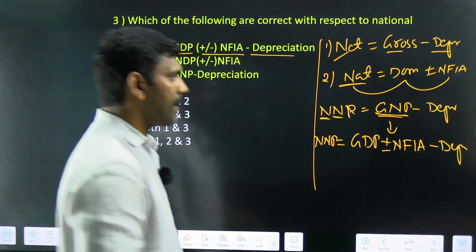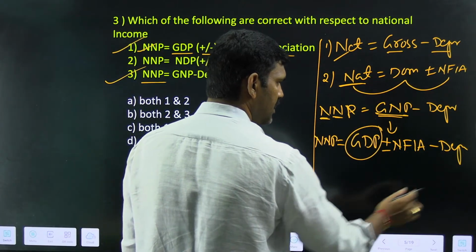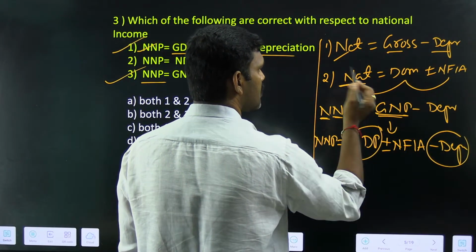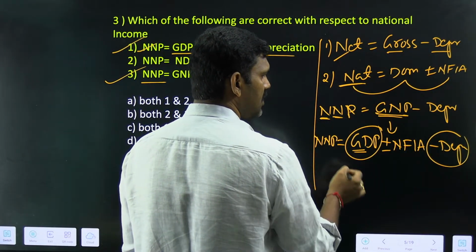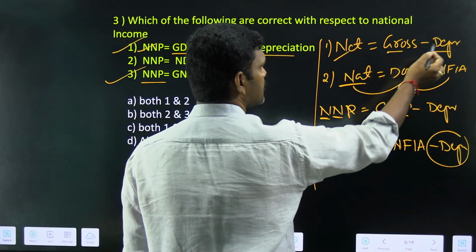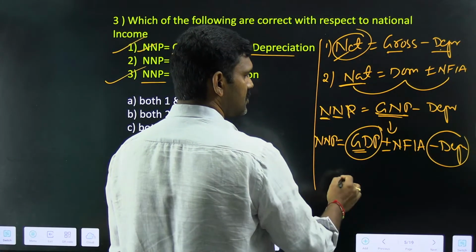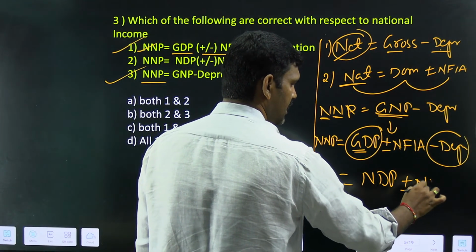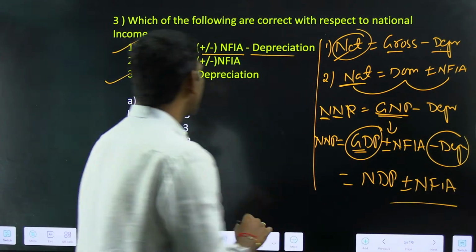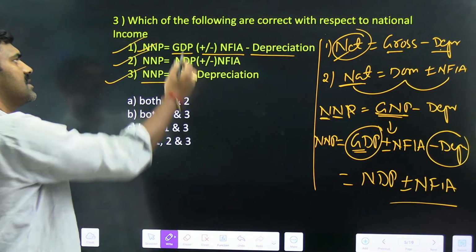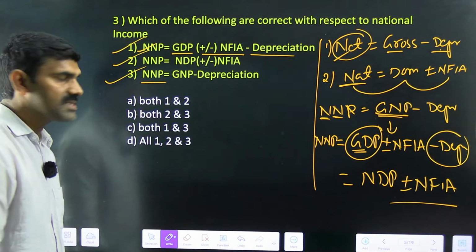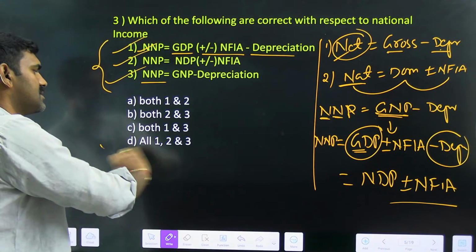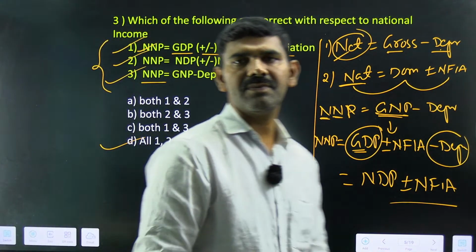Now you see here we have got GDP, and here we have got minus depreciation. Remember that gross value minus depreciation is nothing but net value. So simply I can write it as NDP plus or minus NFIA. So NDP plus or minus NFIA is nothing but the second equation. So in fact, all three equations are correct. So all 1, 2, 3 is the right answer for this question.